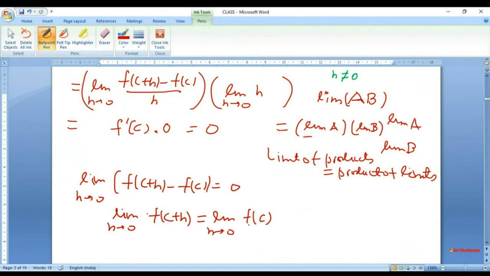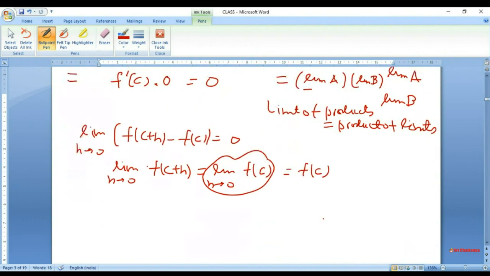As this limit exists, because it is just f of c, there is no h over here, we have proved that ultimately the limit of h tends to 0 of f of c plus h is f of c, thereby proving that f is indeed continuous at c.